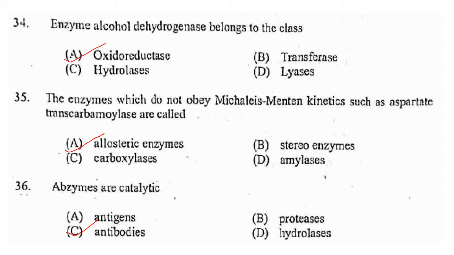Allosteric enzymes have multiple active sites. These multiple active sites exhibit the property of cooperativity, where the binding of one active site affects the affinity of other active sites on the enzyme. Those enzymes which obey Michaelis-Menten kinetics do not follow allosteric principle or cooperative binding. So allosteric enzymes are examples which do not obey Michaelis-Menten kinetics. Now abzymes are catalytic antibodies. So answer is option C, that is antibodies.